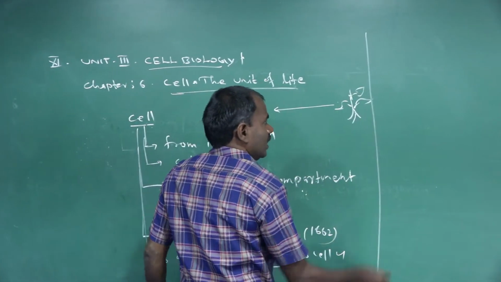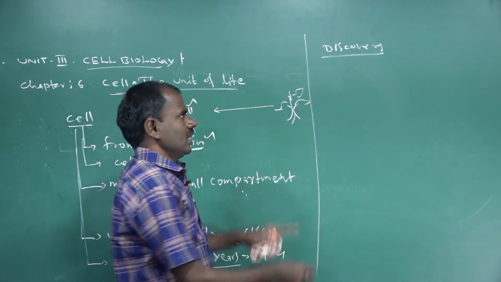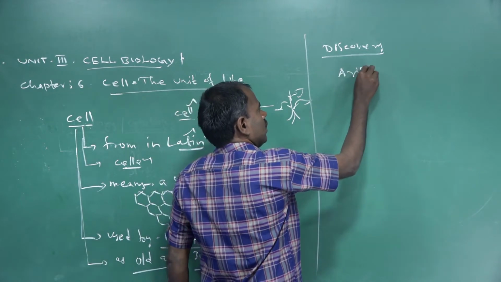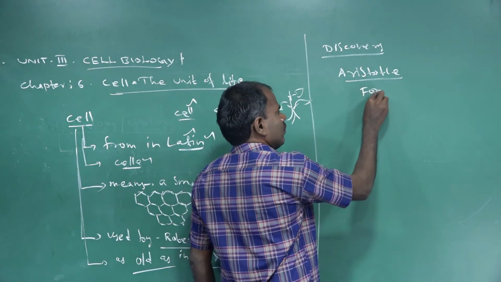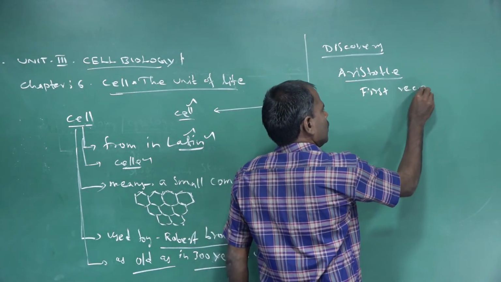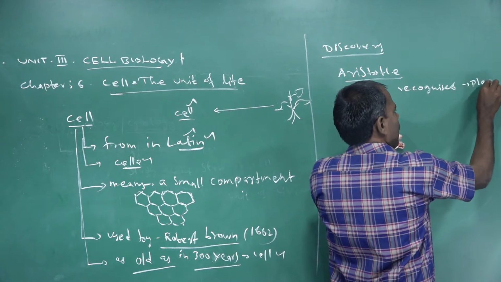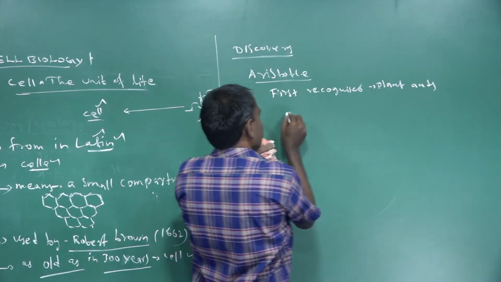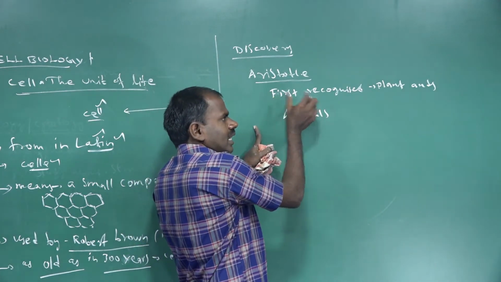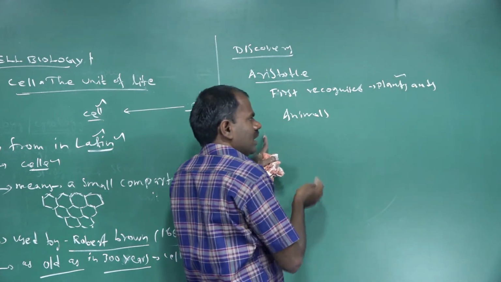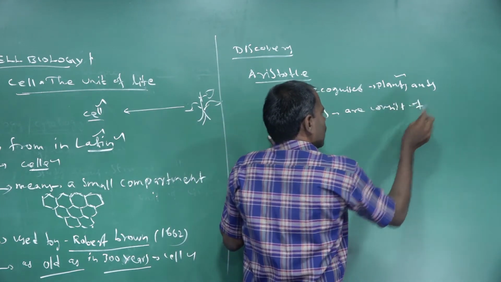The next one is Aristotle. Who discovered the cells? First, Aristotle first recognized the cell in plants and animals. Plants and animals consist of cells.